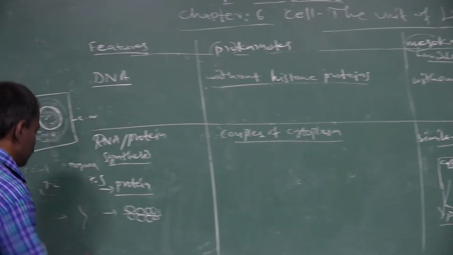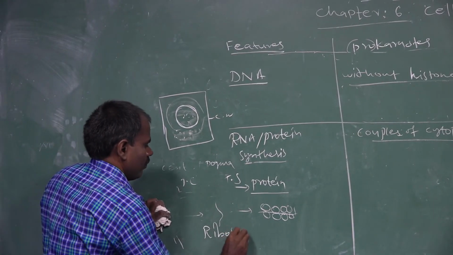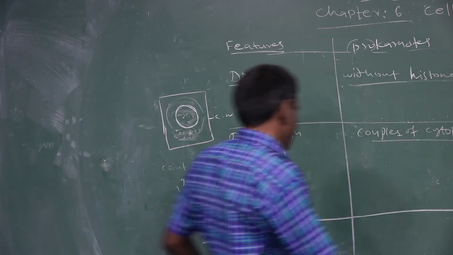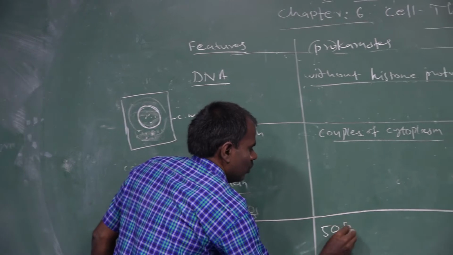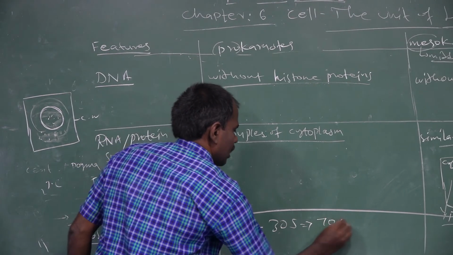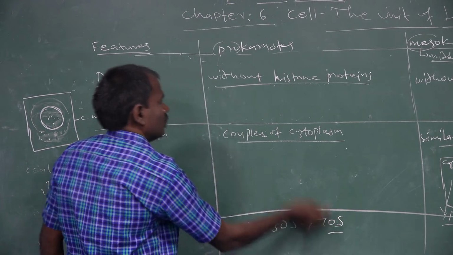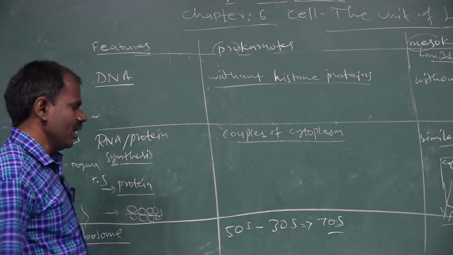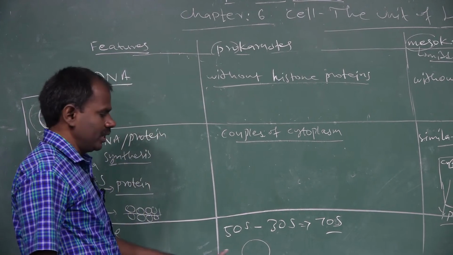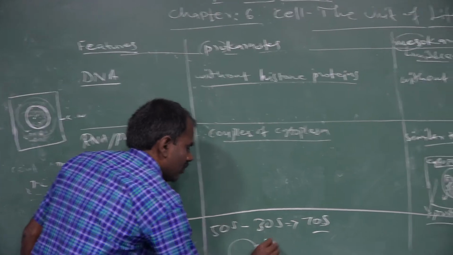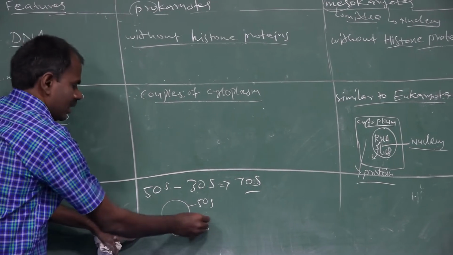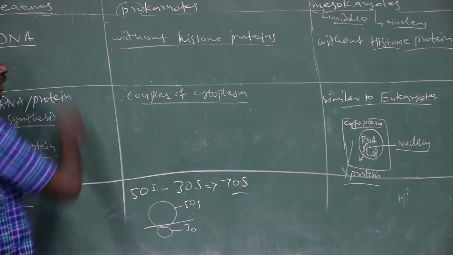The next one is ribosomes. The 50S ribosomal subunit and the 30S ribosomal subunit form the 70S ribosome. The 70S ribosome is present only in prokaryotic organisms. It has a larger subunit, called 50S, and a smaller subunit, called 30S. This type of ribosome is present only in prokaryotic organisms.